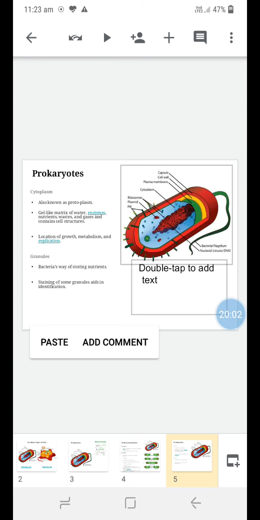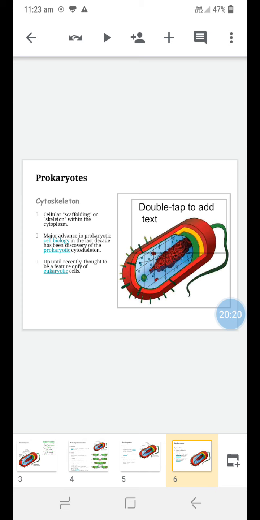Next, granules are also there. This granule is a way of storing nutrients. So in that granule, bacteria will store nutrients, and staining of some granules will also help in the identification of the cell, whether it is gram positive or gram negative.